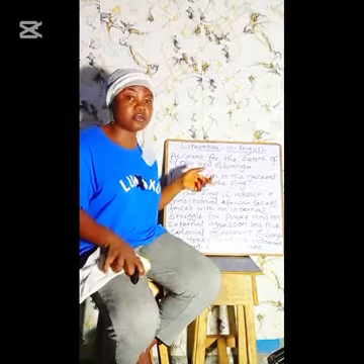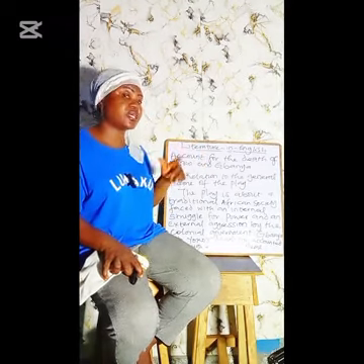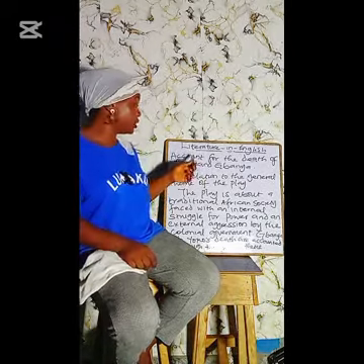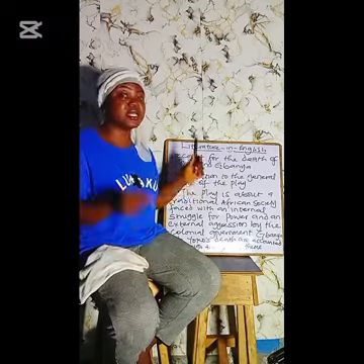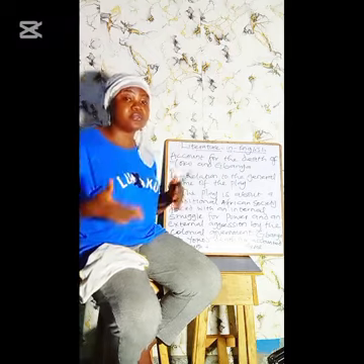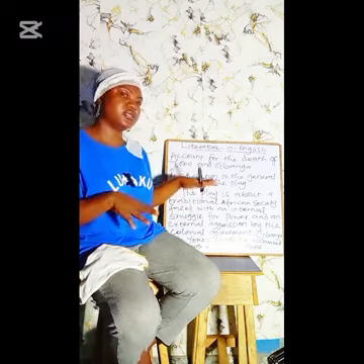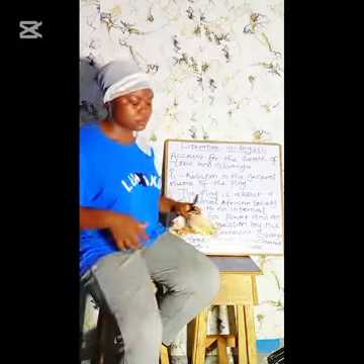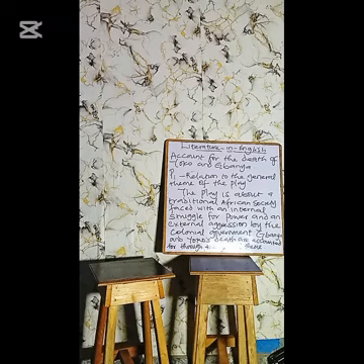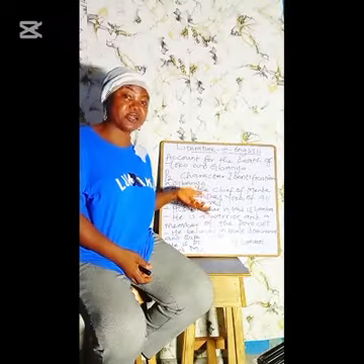I'm going to the second paragraph now. What you're expected to write in the second paragraph. I told you that in the second paragraph you're expected to describe, most especially if you see names of certain characters in the question, you're expected to write about those characters. So we are going into that now. So let's go to paragraph 2.